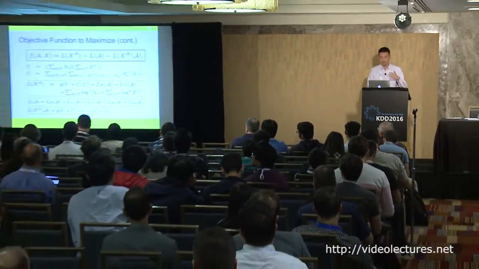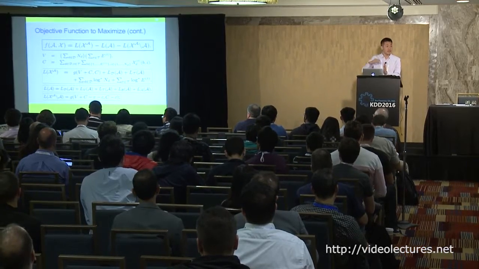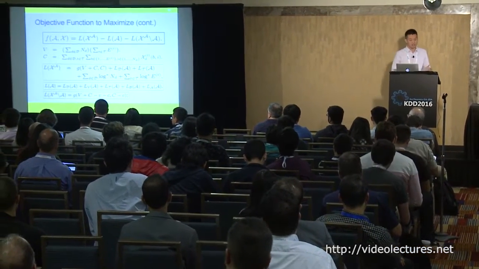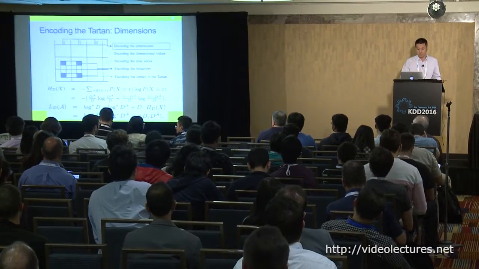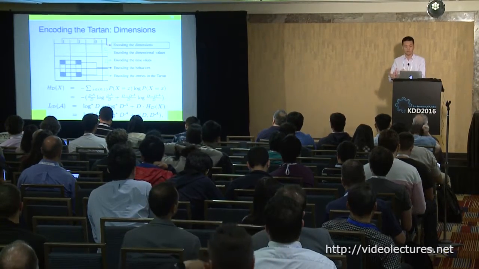Since the tartan is denser than the data and the noise is sparser than the data, we can save a lot of bits by representing the tartan from the data. We try to maximize it. To represent the tartan, it has a different encoding cost function because, since it's denser, we can just encode the dimensions, the values, the slices, and the behaviors. So for the encoding cost function of the tartan, we have 5 elements.